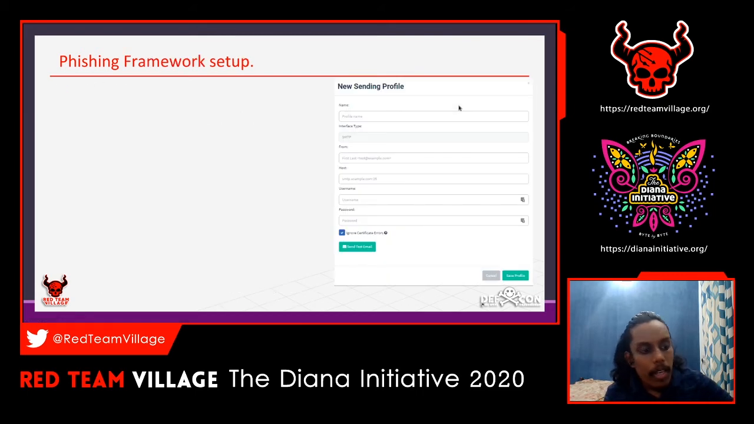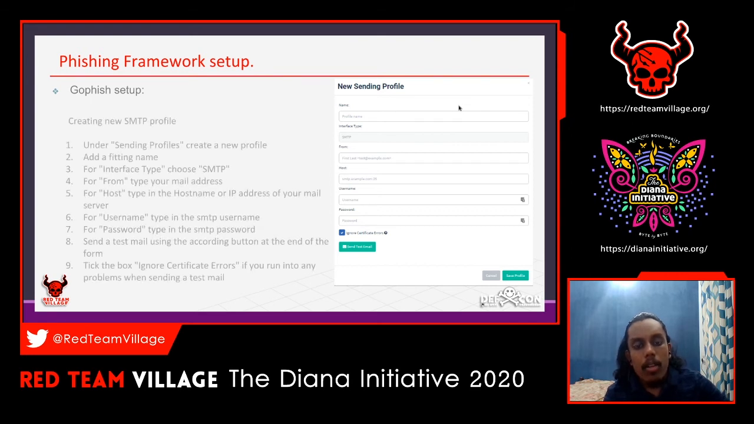So move to the next one. This is the phishing framework setup that we are going to do. We are going to do the GoPhish setup. We are going to create a new SMTP profile. Under the sending profile, you have to select it on the GoPhish portal.